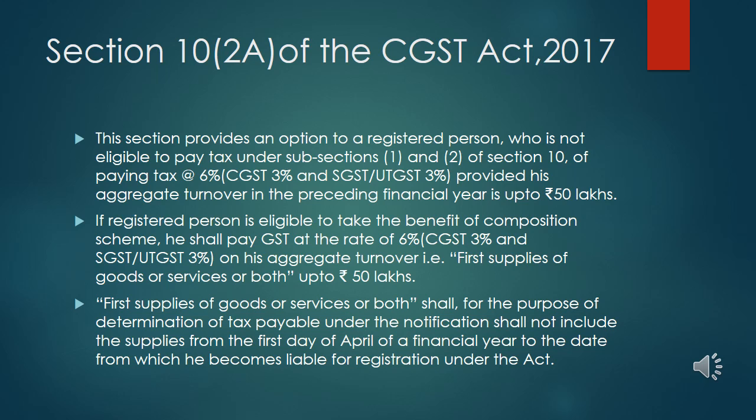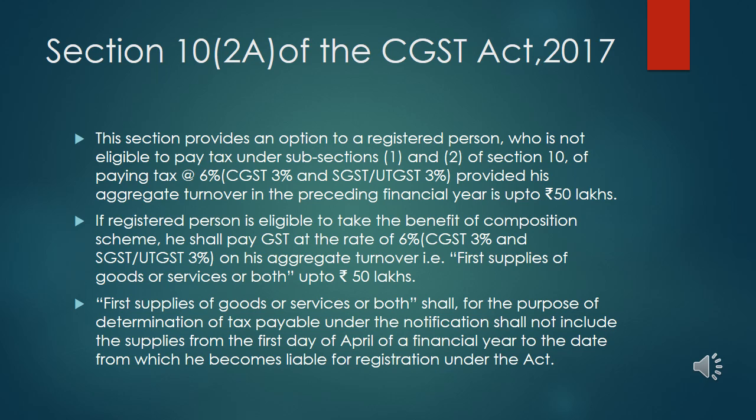Section 10(2)(a) of the CGST Act 2017. This section provides an option to the registered person who is not eligible to pay tax under subsections 1 and 2 of section 10, which I have explained in the previous slide. So those were subsections 1 and 2. If a registered person is not eligible to pay taxes under those subsections, then he can opt for subsection 10(2)(a) of the CGST Act 2017.